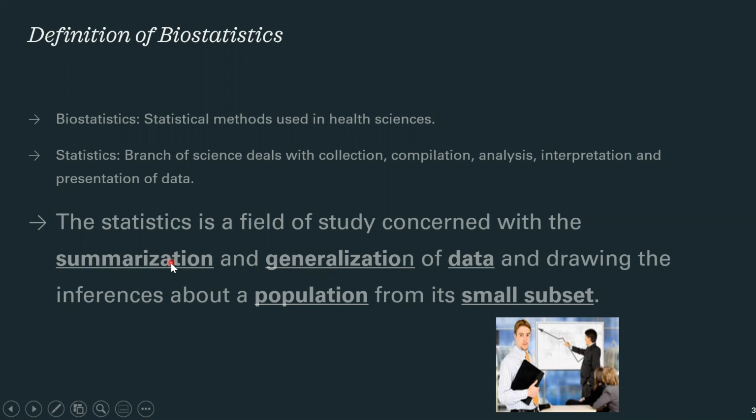Summarization implies that, let's suppose we are working with the elderly who are infected with COVID-19, and we collected data from 500 individuals from a hospital. The findings from those 500 individuals will come in the field of summarization. But if we want to generalize the findings from those 500 to the entire set of the elderly living in any country, that will become the generalization of the data.